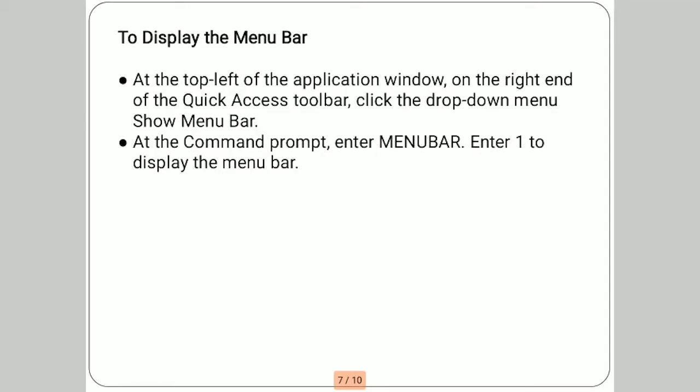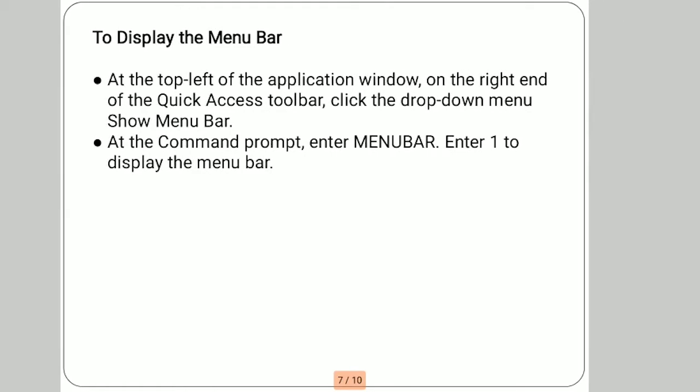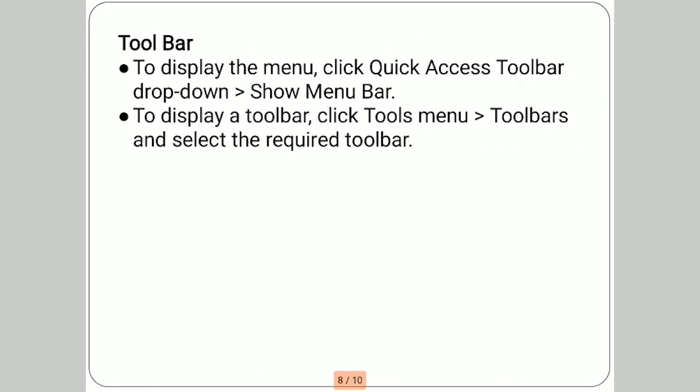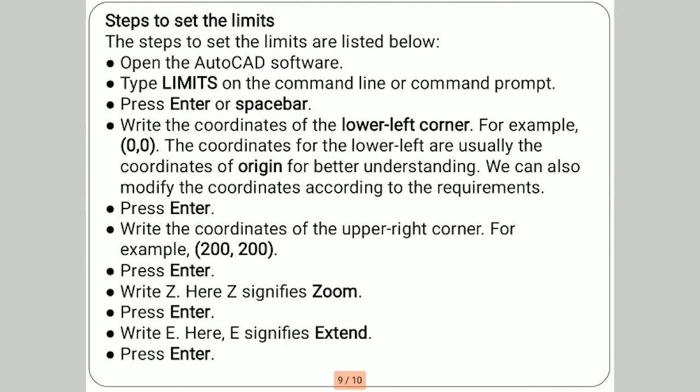At the command prompt, enter menubar, then enter 1 to display the menu bar. Then to display a toolbar, click the tools menu, toolbars, and select the required toolbars.